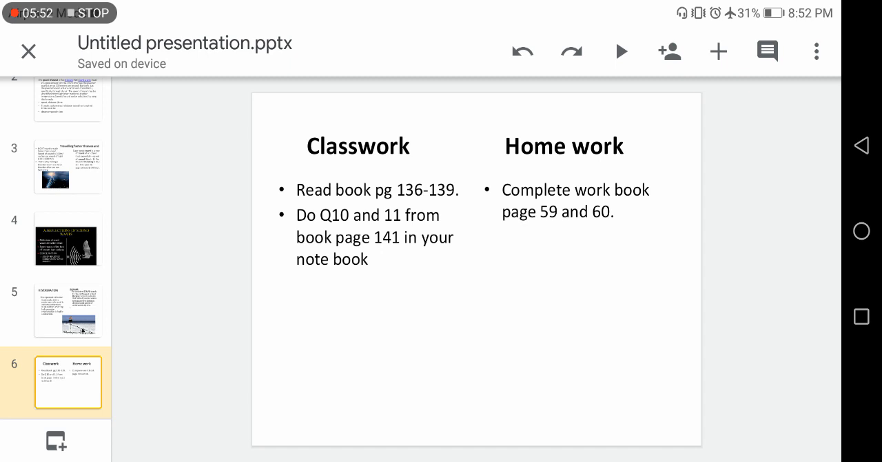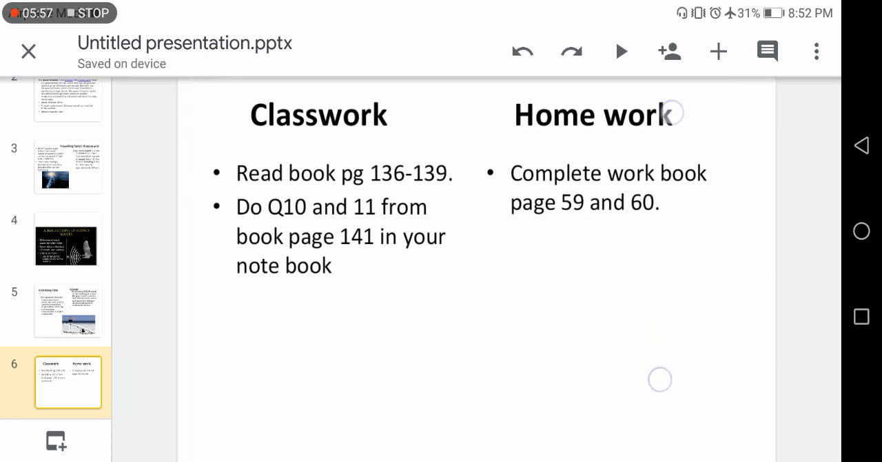Now I have planned some classwork for you. First of all, read book page number 136 till 139, and afterwards do question number 10 and 11 from book page number 141 in your notebook. As homework, you are going to complete your workbook pages 59 and 60. If you find any point difficult or feel any difficulty in completing your work, you can contact me.